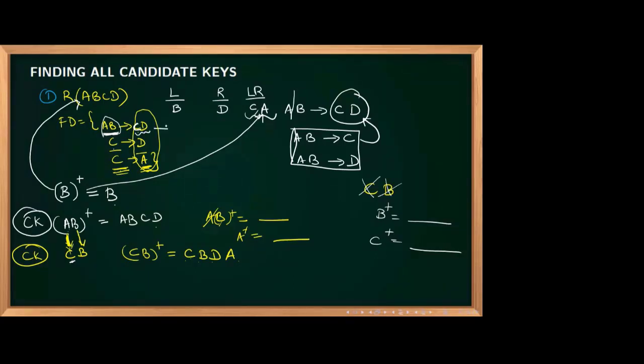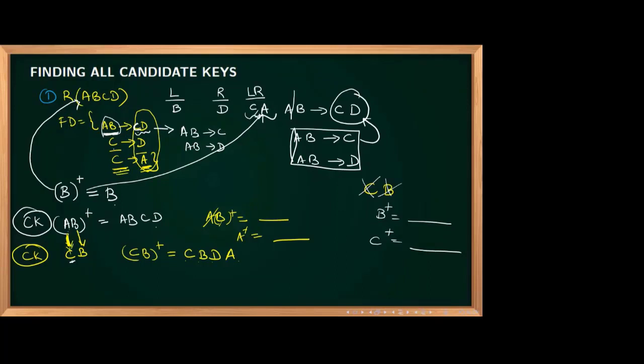Now if you are getting confusion, you can apply decomposition rule over here. What I told you, decomposition rule you should apply only on the right side. So AB determines C and AB determines D. Initial days you can study like this. Later when you are getting experience, you can go ahead with the same thing. So now AB determines CD.